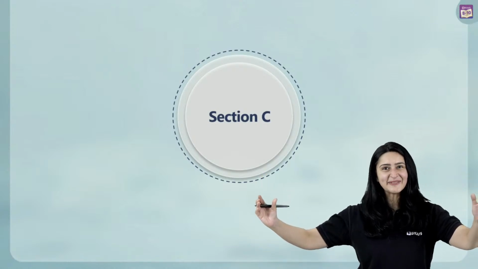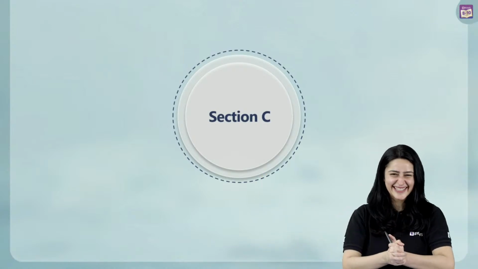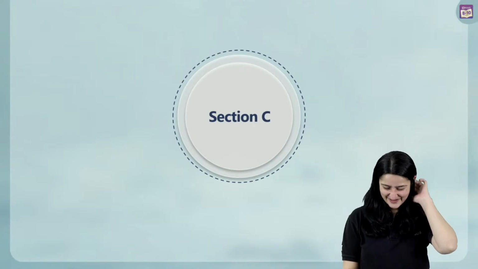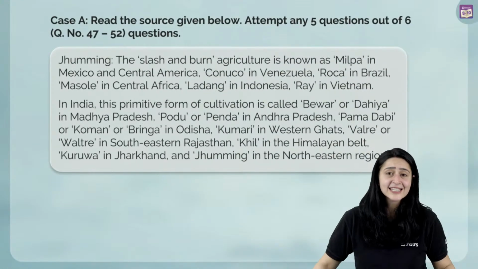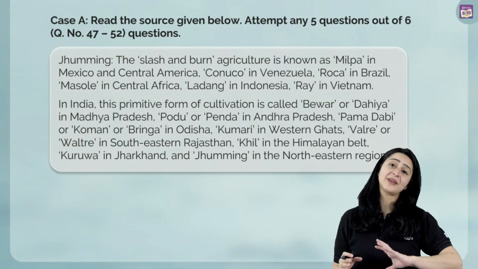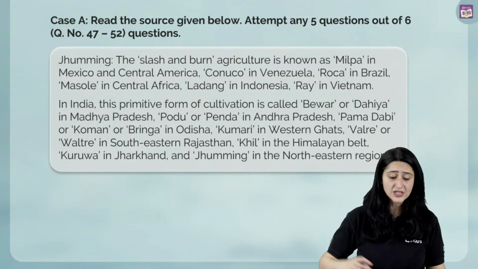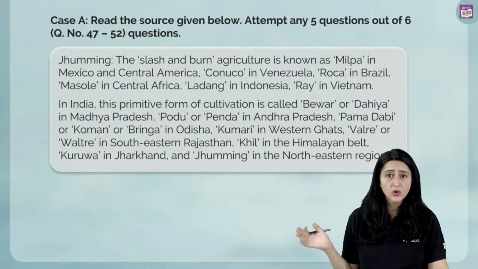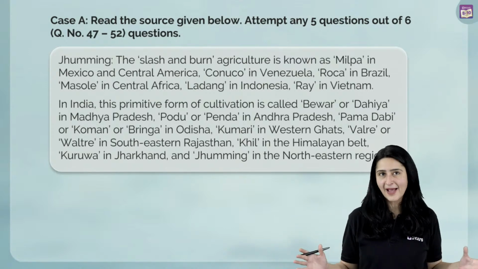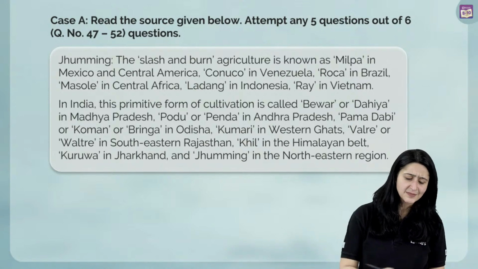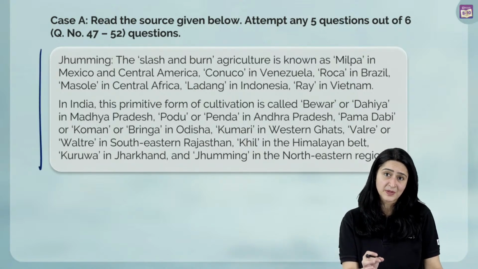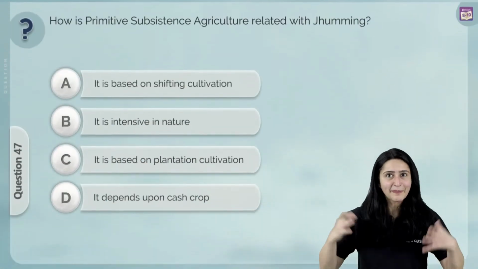And we finished section B also. Section C. I love it when we go so quickly, right? Okay, let's move on. And these are passage-based questions. Again, passage-based questions, we know that they can be either direct questions or indirect questions. Our first one is about Jhumming, or slash and burn agriculture. I'm not going to read the whole passage just now. We already know what it says, but we were supposed to read this entire passage and answer the questions that came from this particular chapter.